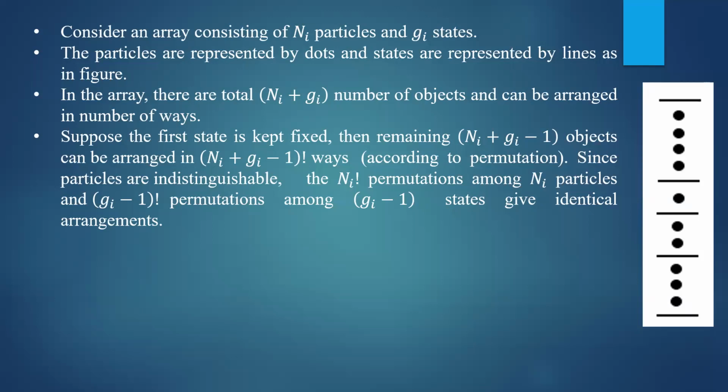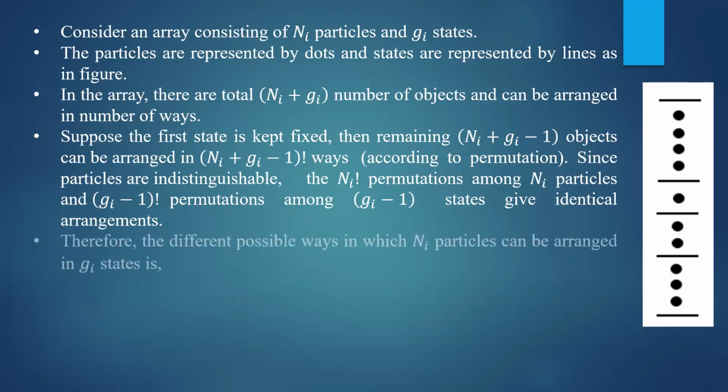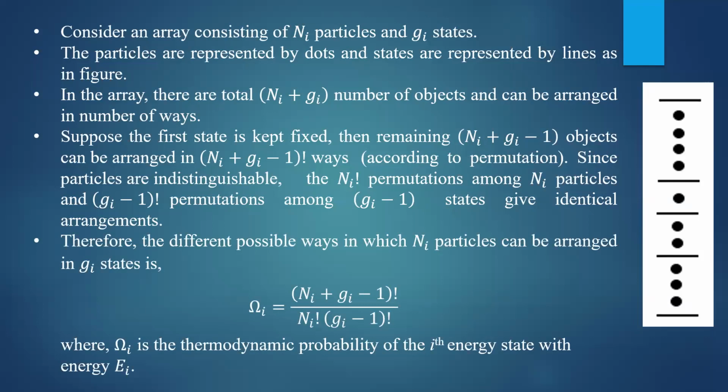The other states, the Gi minus 1 states, are also identical, so they give identical arrangements. Therefore, we divide the total number of ways by Ni factorial and Gi minus 1 factorial. So the possible different ways to distribute Ni particles in Gi states is given by omega i equals Ni plus Gi minus 1 factorial divided by Ni factorial times Gi minus 1 factorial.